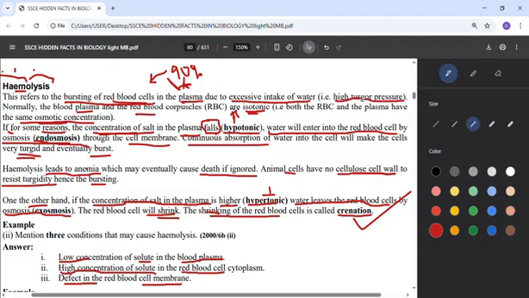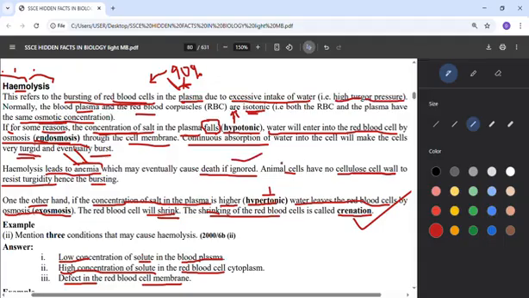So take note, either the absorption of water, that's endosmosis, or exosmosis, both of them can lead to death. In endosmosis, after it has taken too much water, swollen, and burst, if the blood keeps bursting, there will not be enough blood. There will be blood shortage, which we call anemia. An means not, emia means blood. That means there is not enough blood. So if someone begins to ignore that kind of ailment, death can take place.